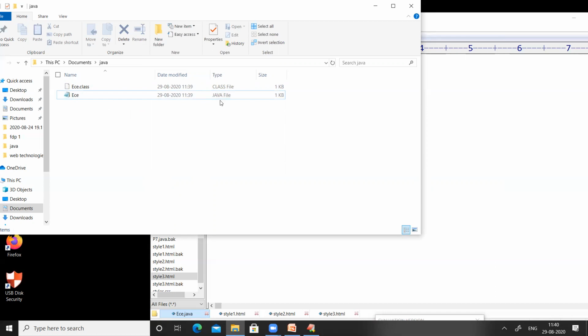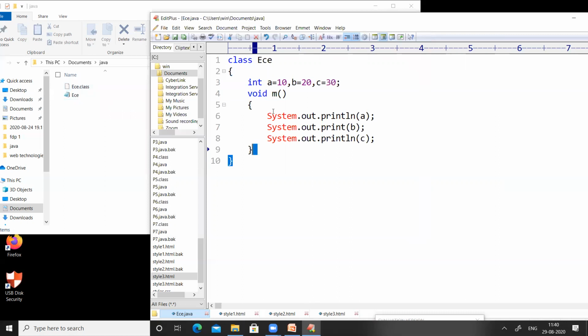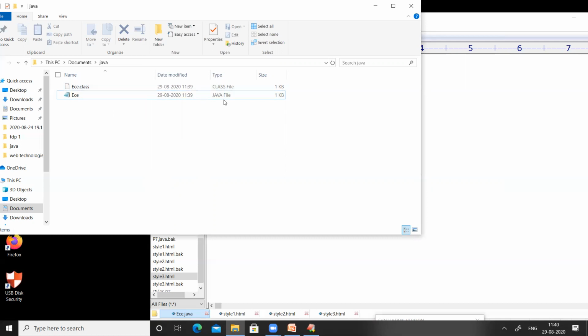This .java file contains high-level language, which means this part of code. When it is compiled, this Java file is converted into a class file, and this class file contains bytecode. Because of that bytecode only, Java became a machine-independent programming language. For the people who didn't listen to the last two sessions, please go through them. You will have a better understanding of what a class file and a Java file are, right? So I compiled and I got a class file.